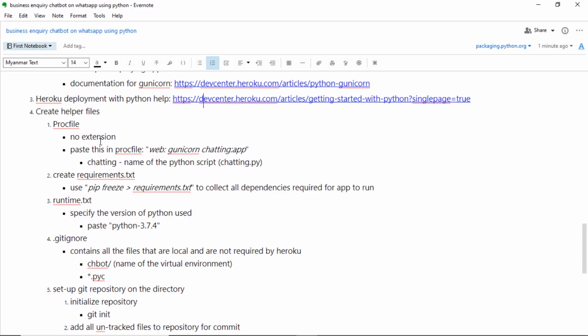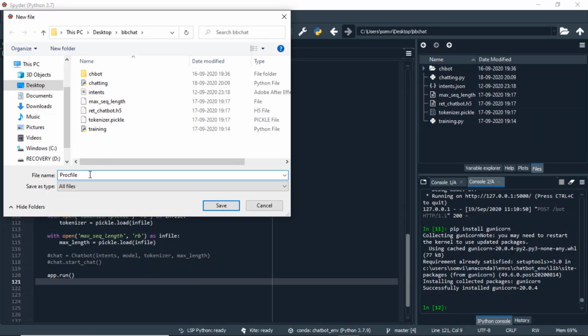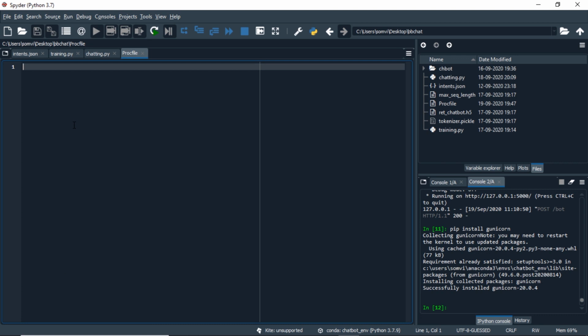First of all, we need to create a Procfile and it will have no extension. So basically the Procfile is letting Heroku know what type of application we are providing it. Here we are giving a web application and we are using Gunicorn as a helper for our file to be deployed on Heroku. And chatting is the name of our Python script, that is chatting.py. So creating a new file, we need to be sure that Procfile has a capital P, although it will automatically convert into uppercase. In this Procfile, we need to paste web: gunicorn chatting:app.